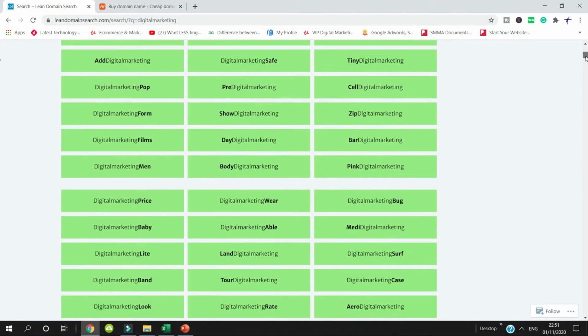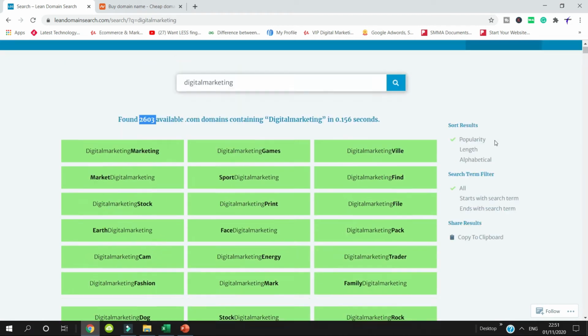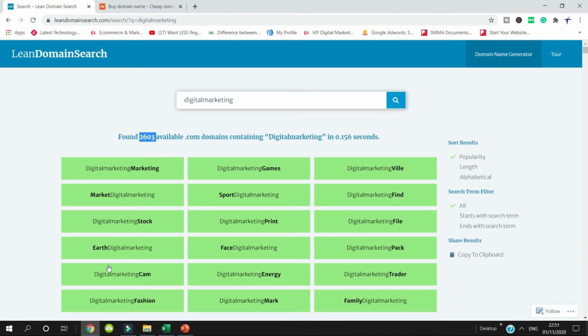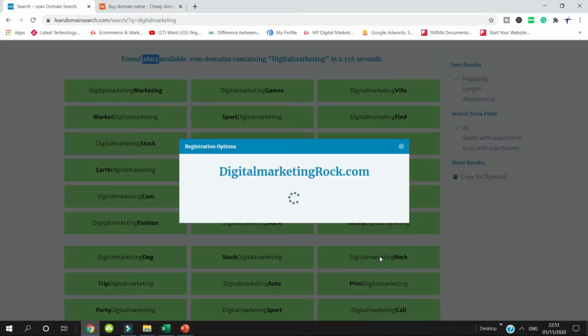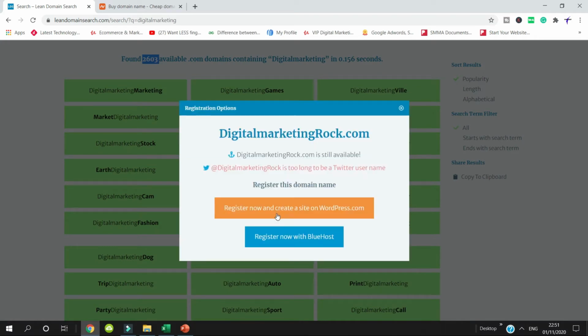Suppose I like one domain, digital marketing rock. Once I click on digital marketing rock, it will also give you an option: if you want to use the same name on Twitter, it will tell you whether the name is too long for Twitter or whether it's okay.